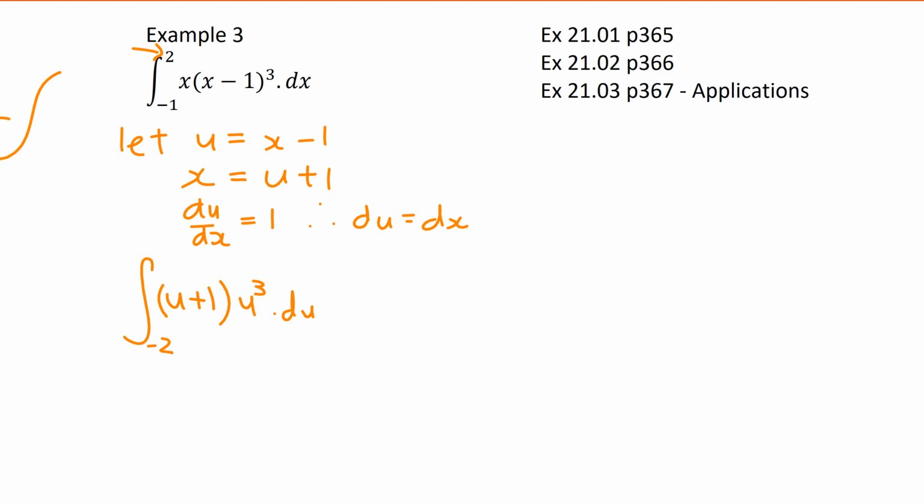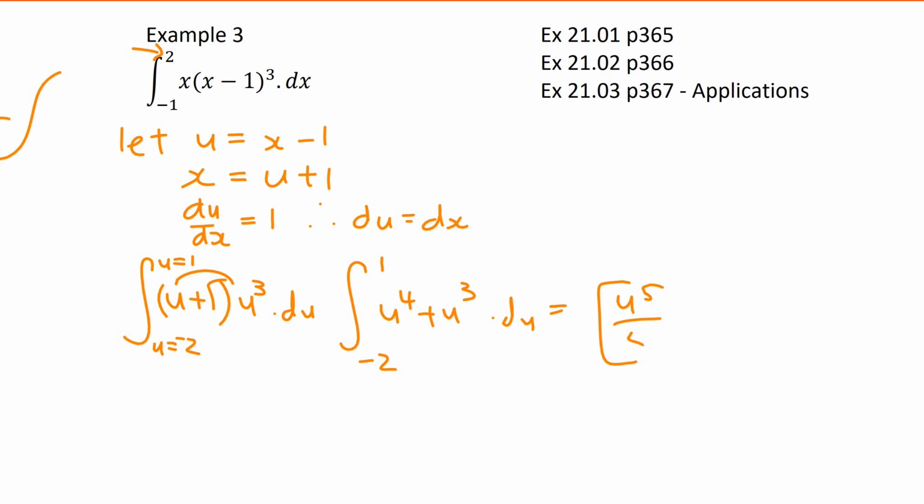Okay, what you might see is people writing that down. Can you see that? Well, just being very specific with that being used. Because now I can just go, well, that is just integrating between negative 2 and 1, u to the power of 4 plus u cubed du, which you should all now be able to tell me is u to the power of 5 over 5 plus u to the power of 4 over 4, between 1 and negative 2.